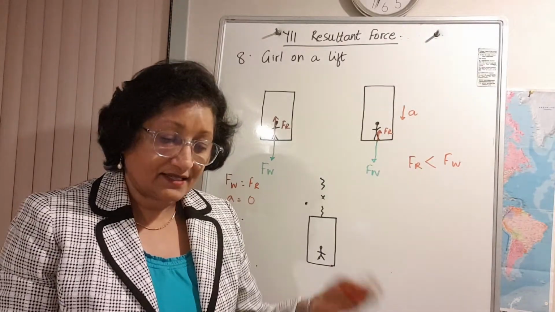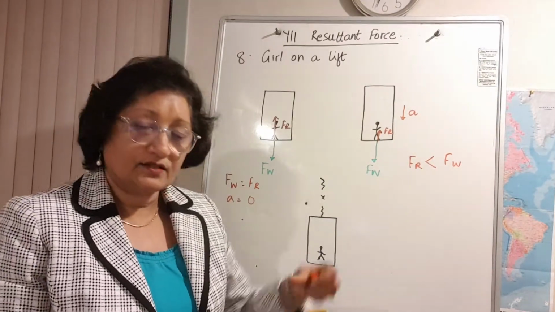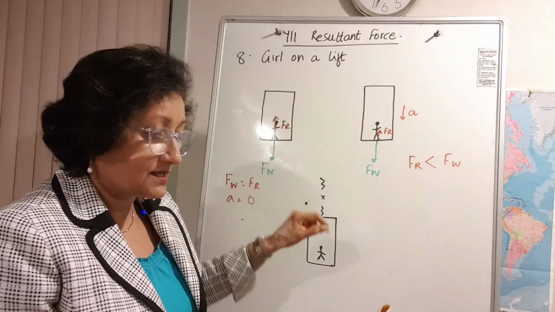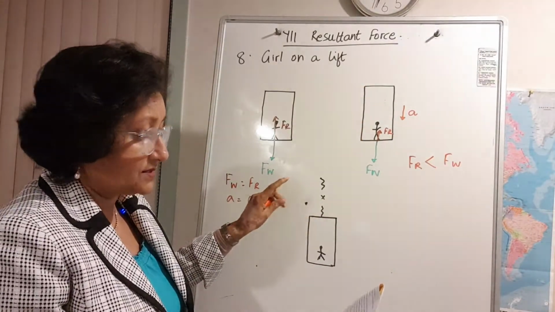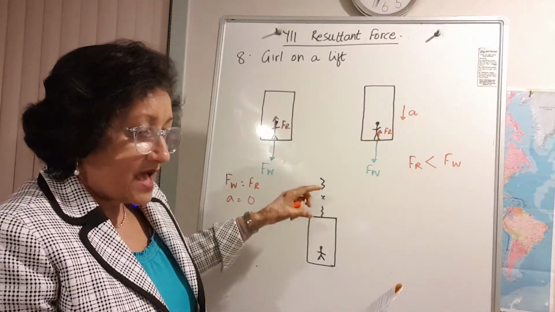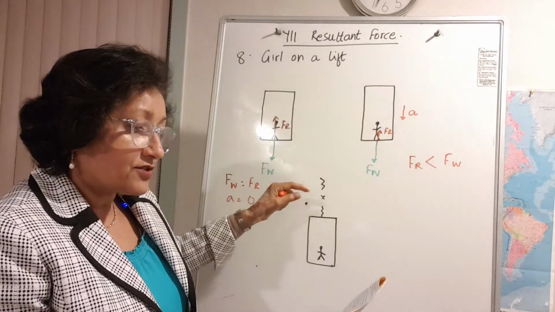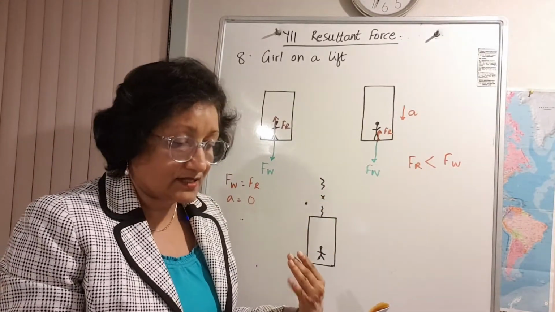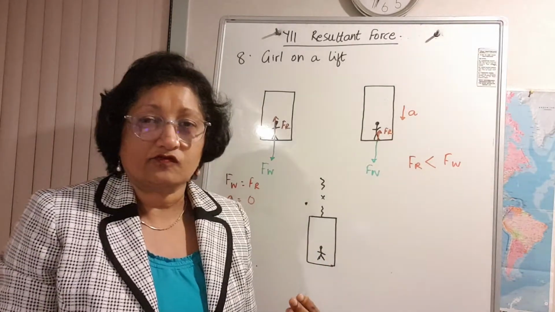Okay, then the last scenario is, lifts go up and down because of a cable that's connecting it. Now the cable which holds the lift breaks. So that's my cable breaking. And the lift falls freely with an acceleration of 10 meters per second squared. How large is the reaction force now?